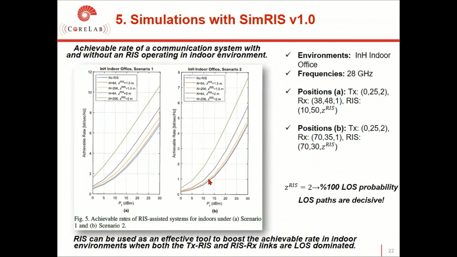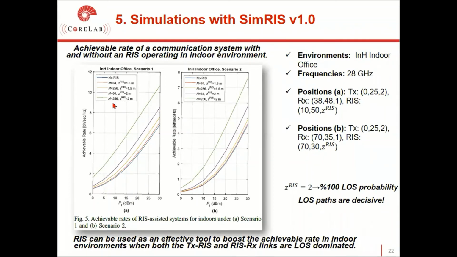By using the SimRIS Channel Simulator, we obtain an achievable rate comparison for the communication system with and without RIS in an indoor environment. These are the simulation parameters for this comparison. As we take a look at this figure and this figure for scenario 1 and this figure for scenario 2 for an indoor environment, if we increase the location of the RIS in the z-axis, we will obtain significant improvement in achievable rate performances for both scenario 1 and scenario 2.